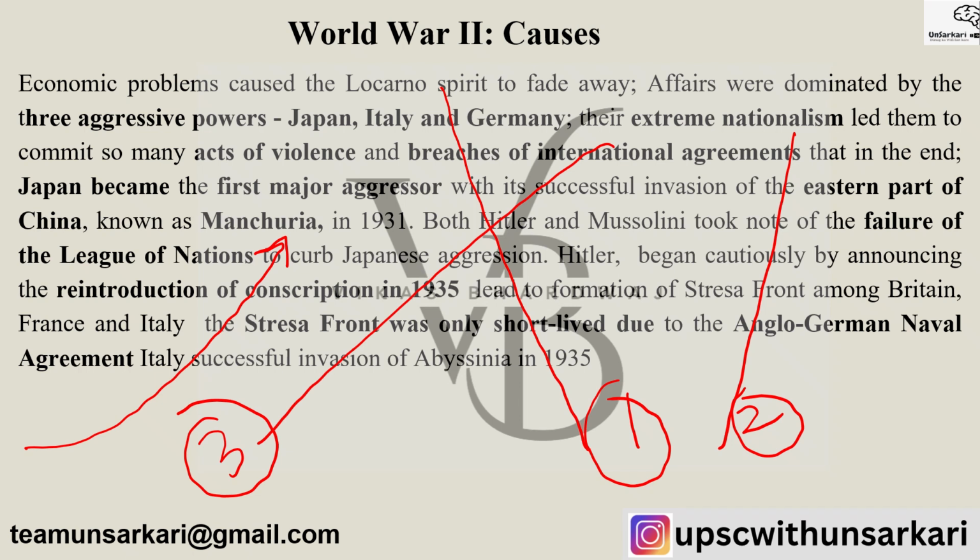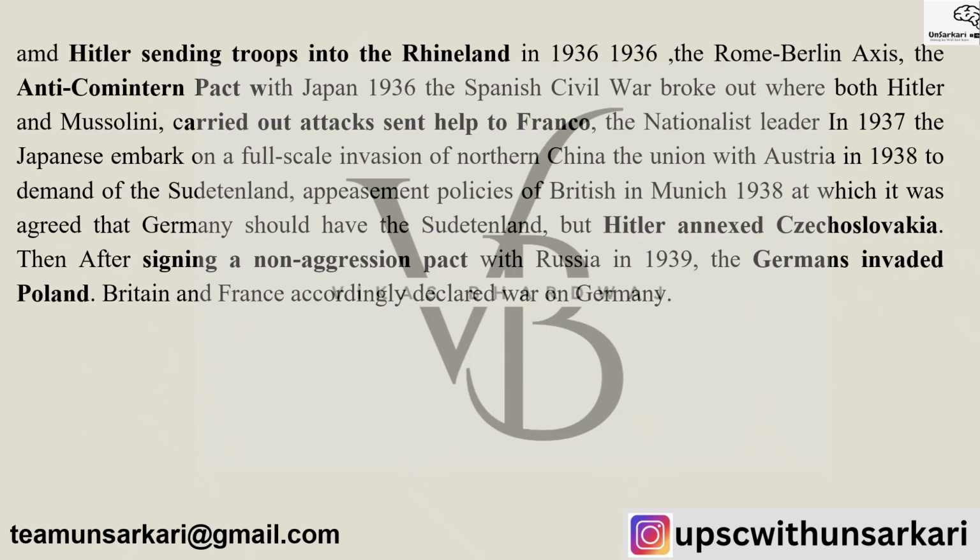Hitler began cautiously by announcing reintroduction of conscription in 1935. It led to formation of the Stresa Front among Britain, France and Italy. The Stresa Front was only short-lived due to the Anglo-German Naval Agreement and Italy's successful invasion of Abyssinia in 1935. So बहुत जगह बहुत कुछ हो रहा है and we have to understand.